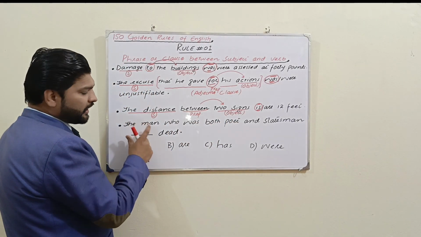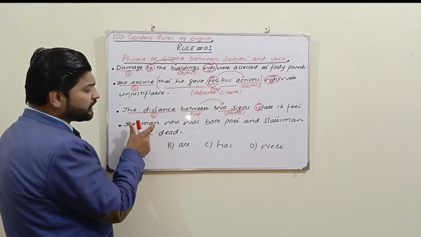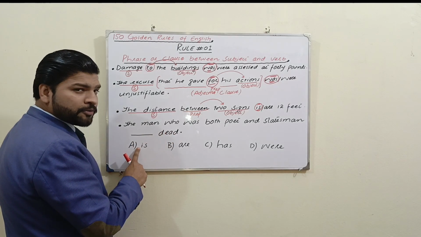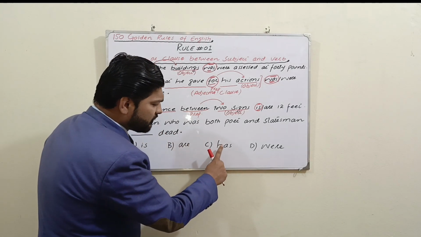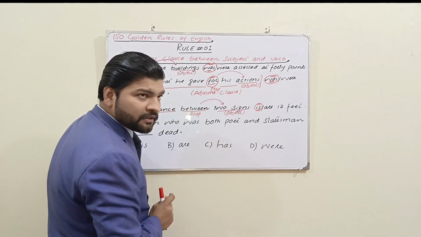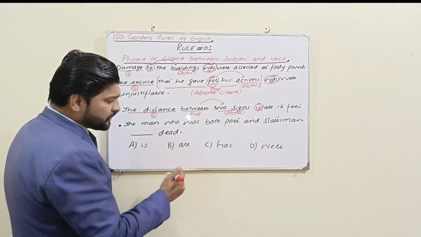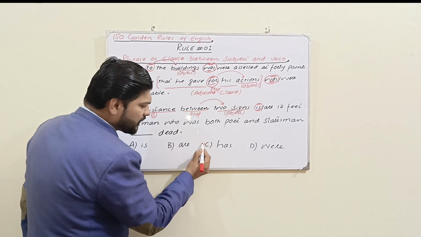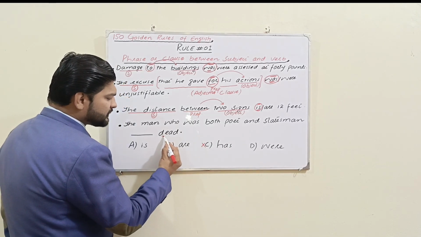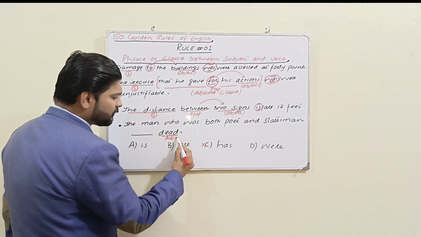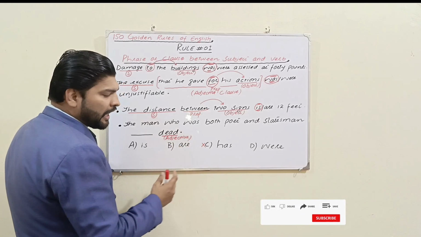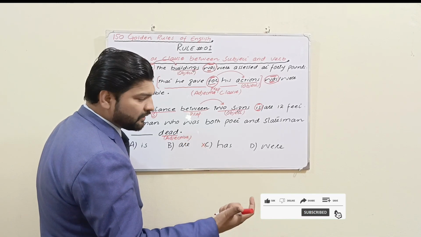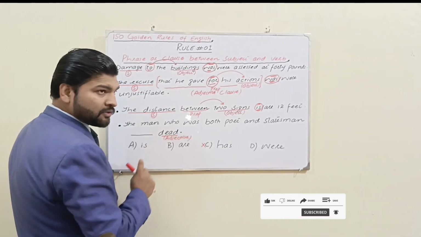And the last, MCQs. Very important question. The man who was both poet and statesman dash dead. Alpha option is, beta option are, Charlie option has, and delta option were. What will be the correct option? First of all, we will use the excluding-the-option technique. Charlie option is wrong. Why? Because dead is an adjective here. And you know very well, after has as a helping verb we use the past participle V3, and dead is an adjective. So Charlie is wrong.